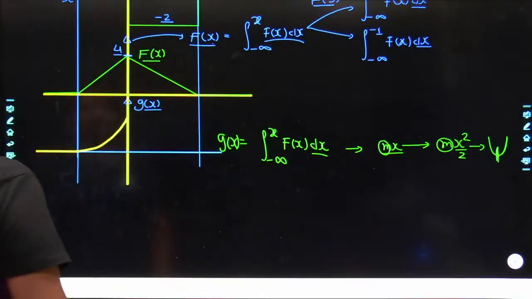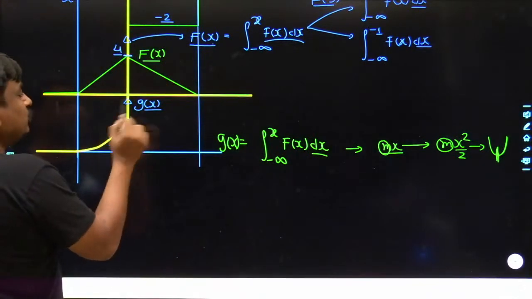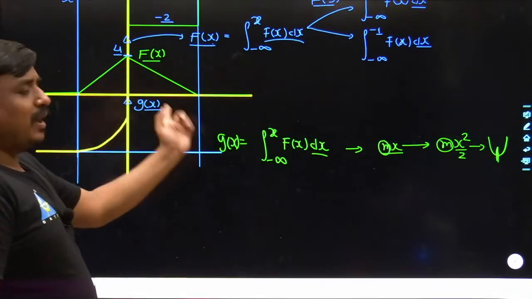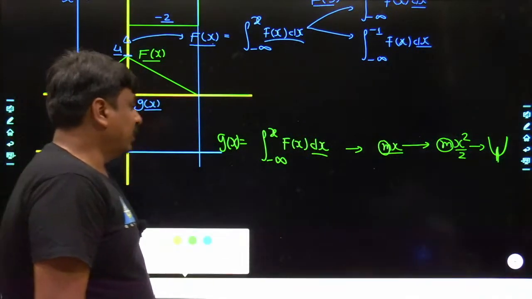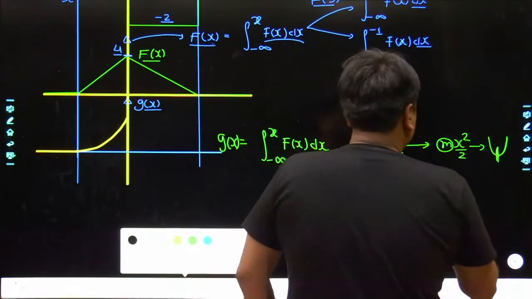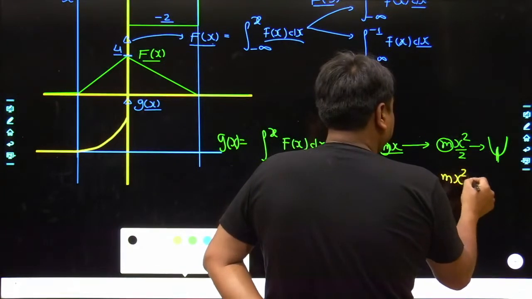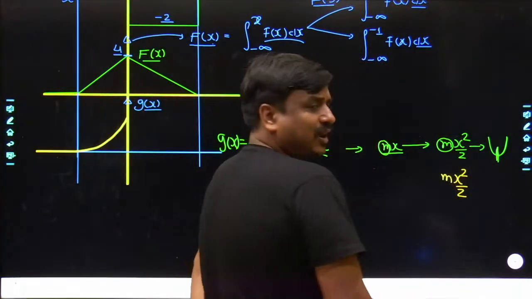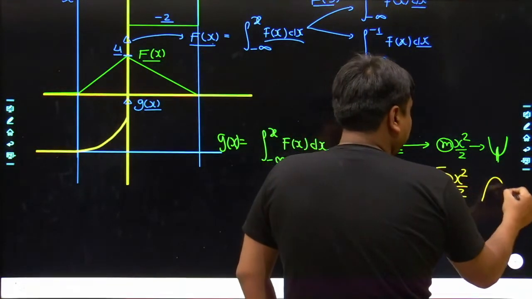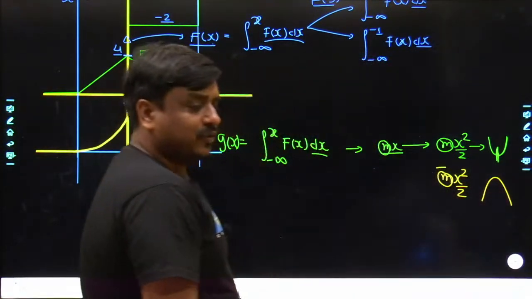May I know what would be the situation from x equals 0 onwards? Obviously, we have to go till x equals 2. See, we are dealing with a straight line where the slope has become negative. And as the slope has become negative, only one change you would experience. Still, it would be mx square divided by 2. I am not focusing much on the value of m, but here m would be negative. And as m is negative, you are definitely dealing with a downward facing parabola.